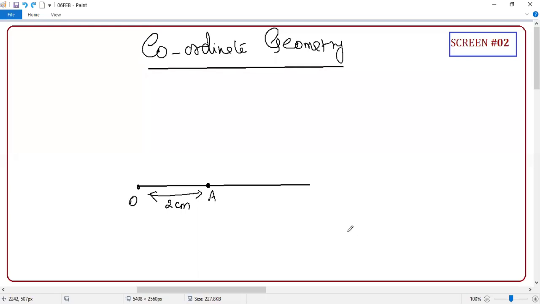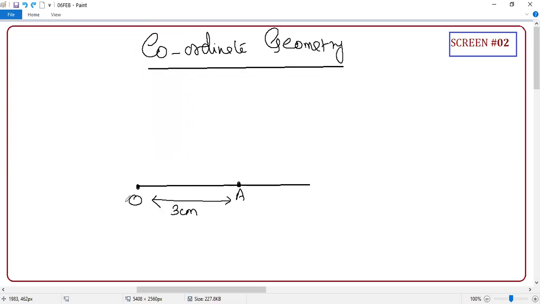But how many measurements are needed? Only one. If I have one more point here, consider A, this time I'm going to say 3 centimeter. So the distance is 3 centimeters from O. Basically, if you want to locate a point in a line, you need one reference point, and from the reference point, how much is the distance.